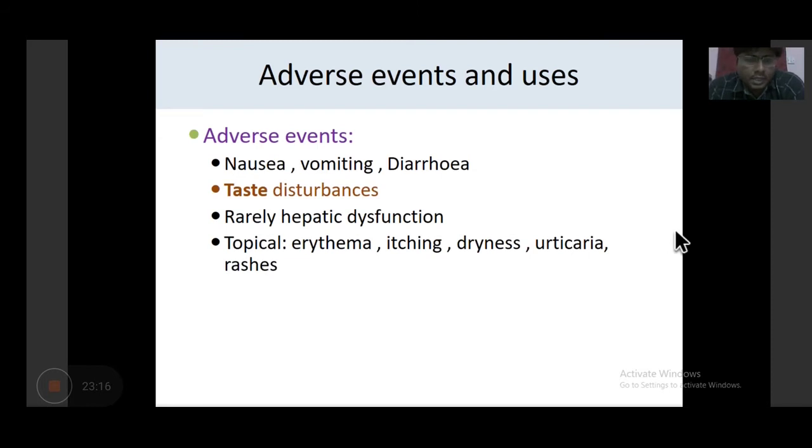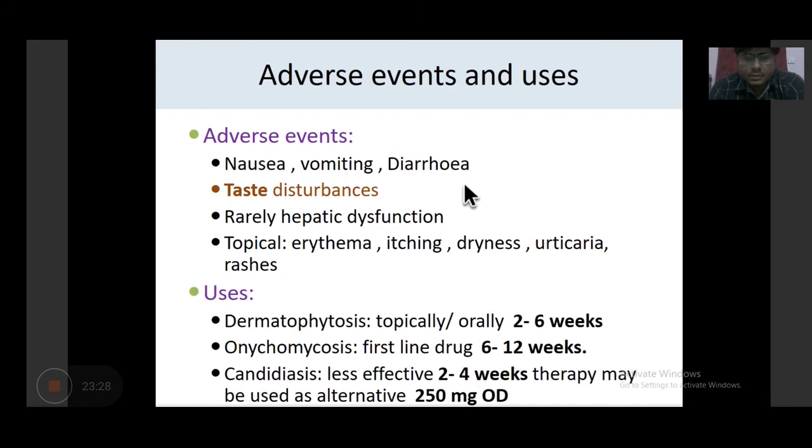So topically, the side effects can be seen as erythema, itching, dryness, and urticaria. These all are actually the side effects of the route, not the drug. If you see the uses of terbinafine, here: dermatophytosis, onychomycosis, candidiasis. You can see the main thing about terbinafine treatment is that the course of therapy is decreased.